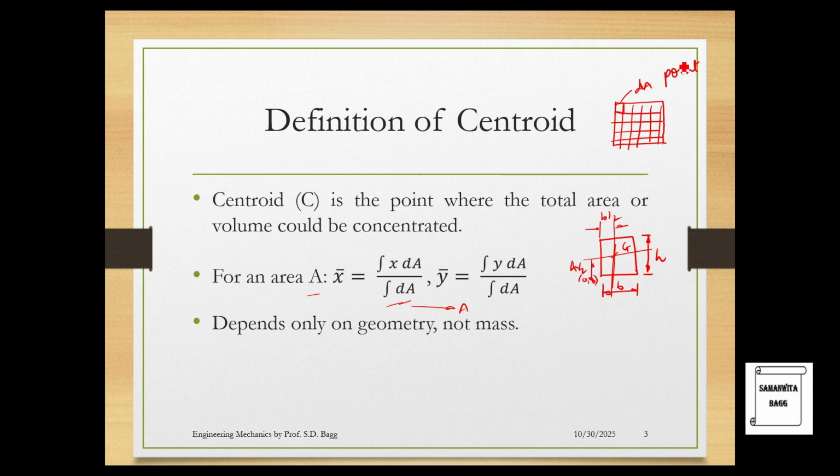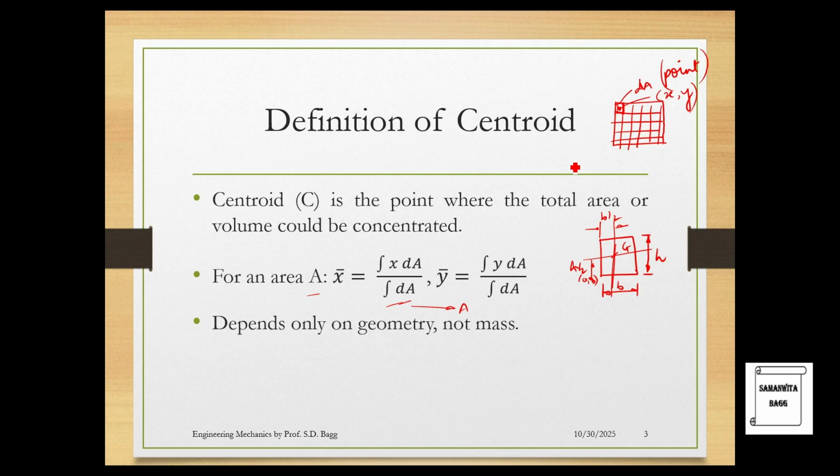Now what you are seeing is actually a very exaggerated diagram of division that I have created over this rectangle. That is, this small rectangle which you see again is something which has width and height, you can say. But theoretically speaking, this is nothing but a point. So what you do over here is, this point of area can be represented with two coordinates x and y, is what you need to understand.